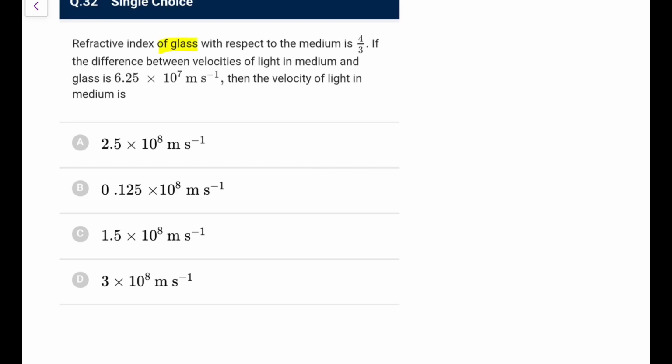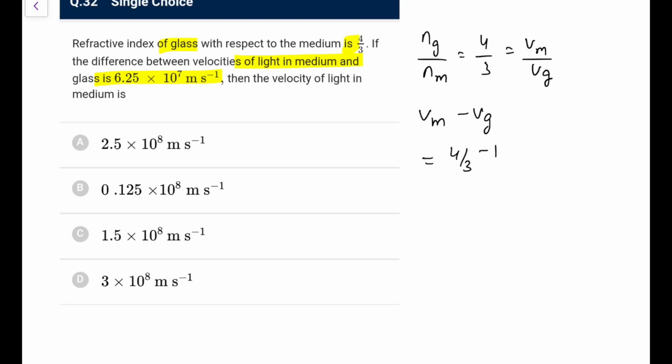The refractive index of glass with respect to the medium is 4/3. The difference between the velocity of light in the medium and in glass is given. We need the velocity of light in the medium. n of glass with respect to the medium, ng by nm, is given as 4/3, that is v in medium to v in glass. The velocity in the medium would be greater, so v of medium minus v of glass equals (4/3 minus 1) into velocity of glass, that is velocity of glass divided by 3.